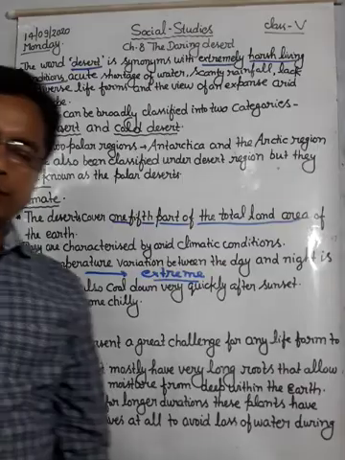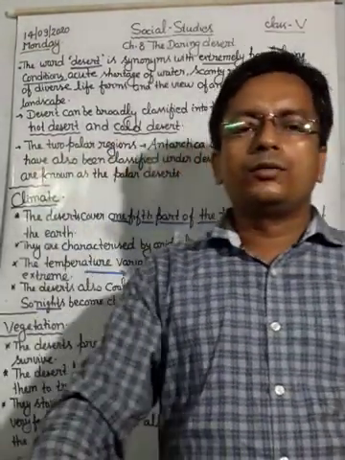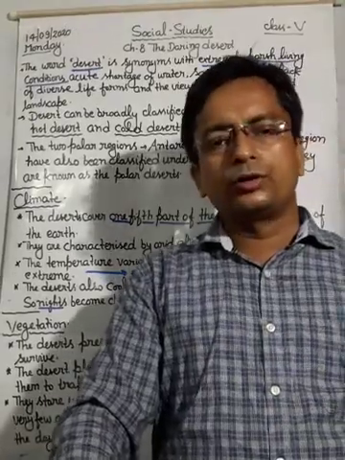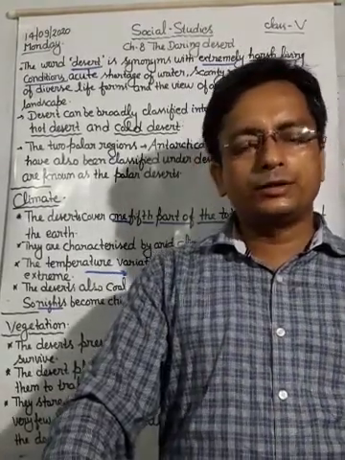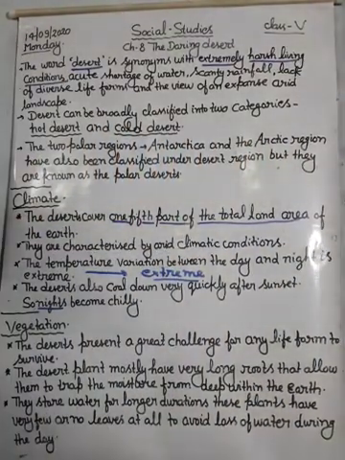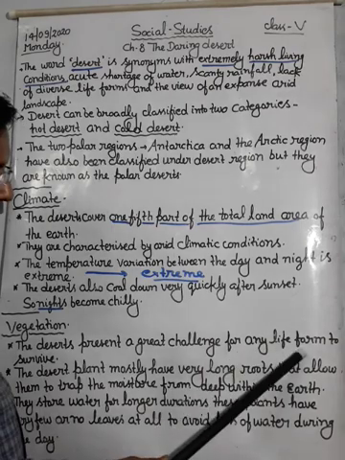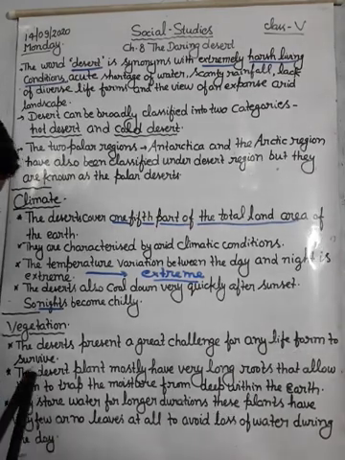In this section we will discuss what type of vegetation is found in the desert region, which type of plants are found there. The desert presents a great challenge for any life form to survive.